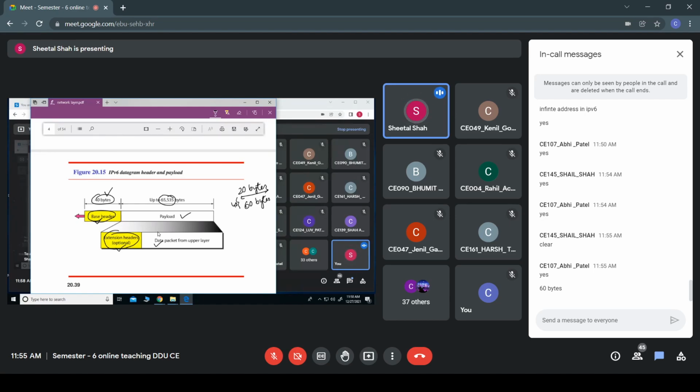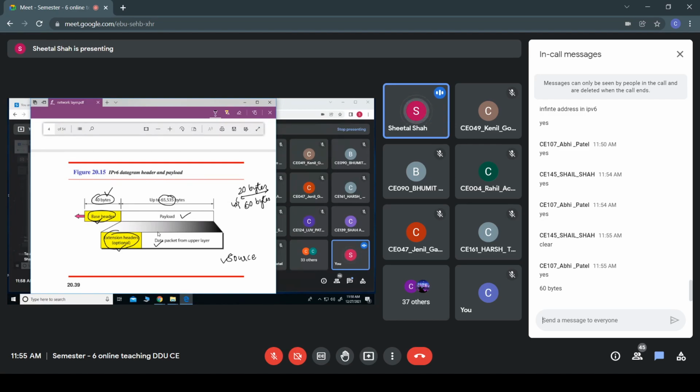And there the fragmentation has to be carried out by the routers through which the data has to be passed, isn't it? In IPv6, the fragmentation is not carried out by the routers. The fragmentation has to be carried out by the source itself.